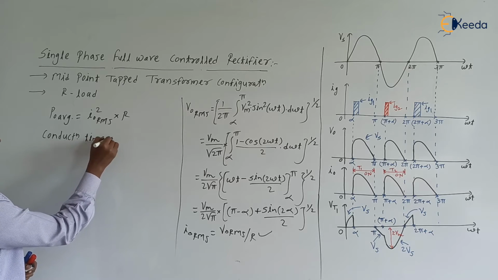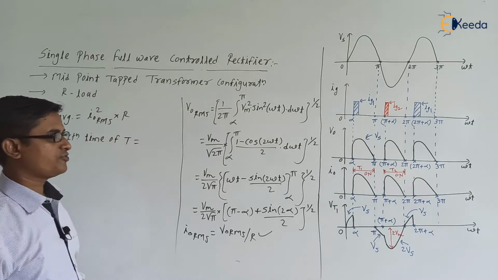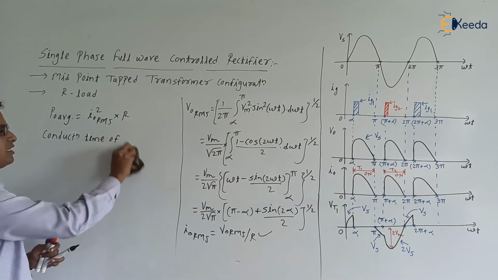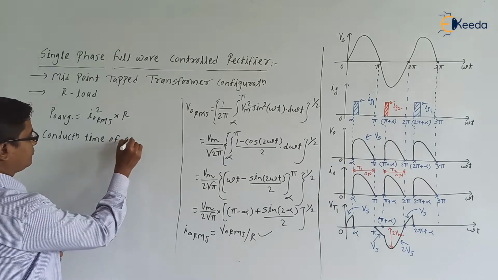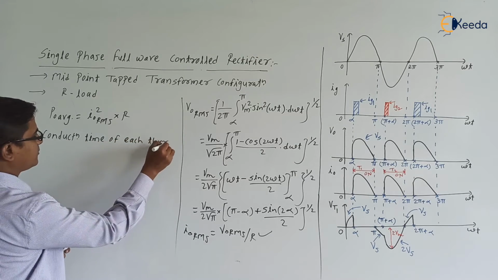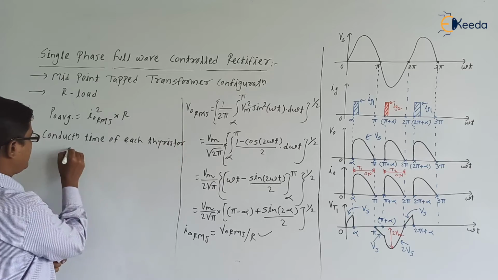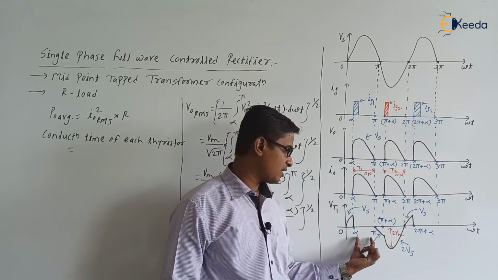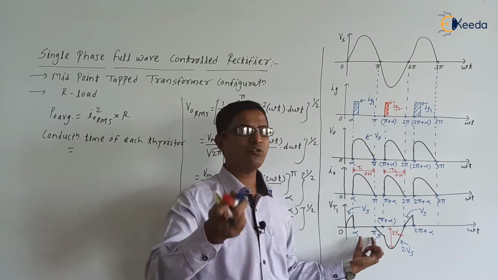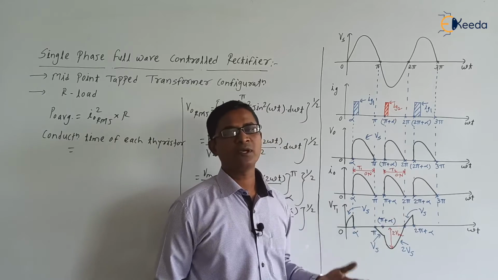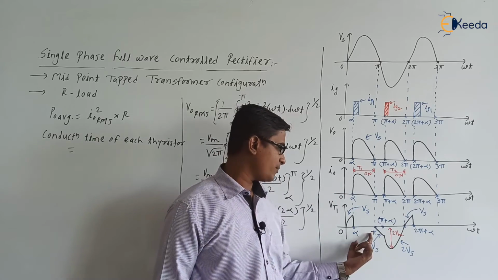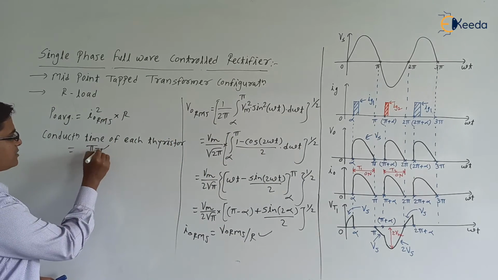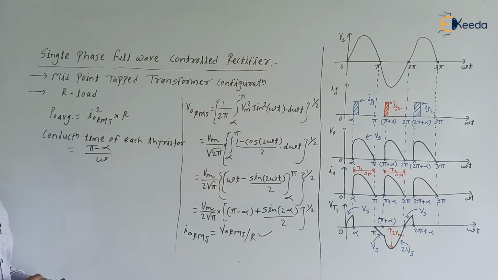Conduction time of thyristor T. If you check the conduction time of each thyristor, we can write: conduction time of each thyristor is equal to, if you check the waveform, thyristor T1 is conducting from alpha to pi. Similarly, T2 will be conducting from pi plus alpha to 2 pi. So for each thyristor, it is (pi minus alpha) divided by omega, right? Conduction time of each thyristor.